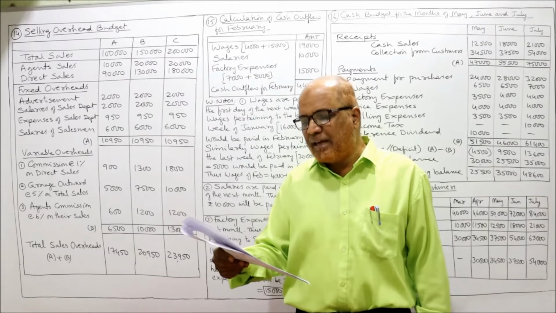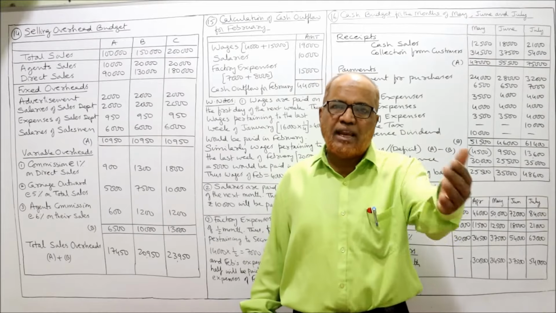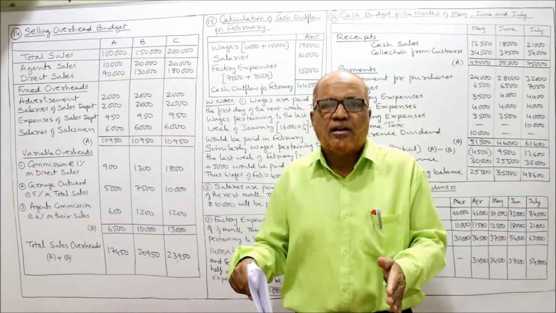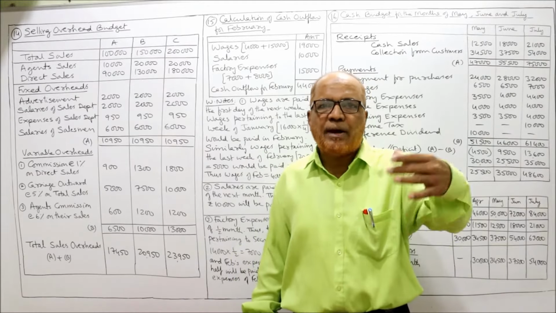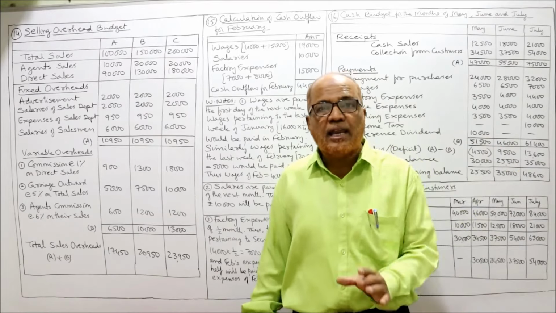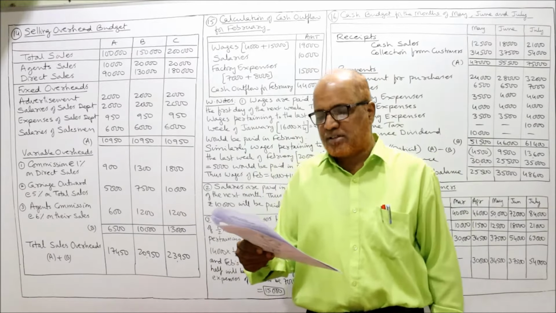Wages are paid at the beginning of the next week. For example, whatever workers have worked during this week, the wages are paid in the next week. First week wages will be paid in the second week. Second week wages will be paid in the third week. Like that. That point you have to remember while calculating wages payment.